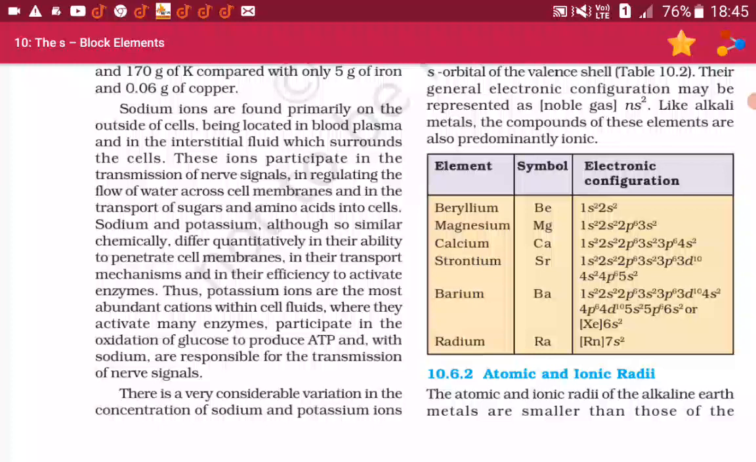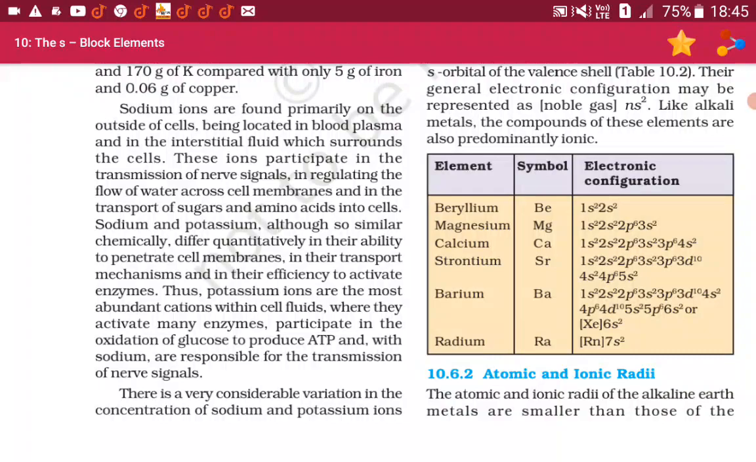Sodium and potassium, although so similar chemically, differ quantitatively in their ability to penetrate cell membranes, in their transport mechanisms, and in their efficiency to activate enzymes. Thus, potassium ions are the most abundant cations within the cell fluids, where they activate many enzymes, participate in oxidation of glucose to produce ATP, and with sodium are responsible for transmission of nerve signals.